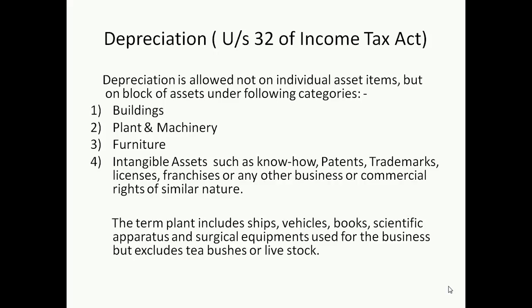Hence, here certain important blocks of assets are shown. First is the building, second is all the plant and machinery which you will be having, third is the furniture, and fourth are the intangible assets such as know-how, patents, trademarks, licenses, franchises, etc. The term plant and machinery is a very huge term. It also includes all the plant and machinery which you will be using for business, and in addition to that it includes ships, vehicles, books, scientific apparatus, surgical equipment, etc.